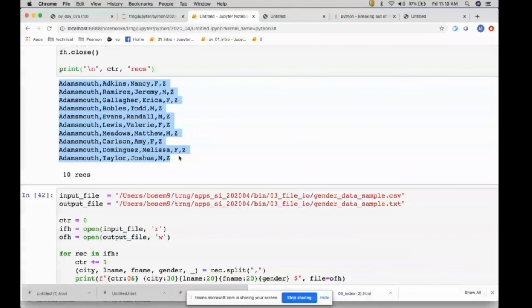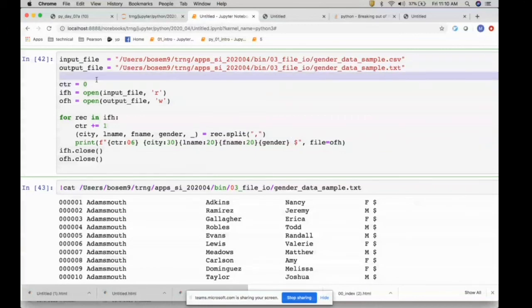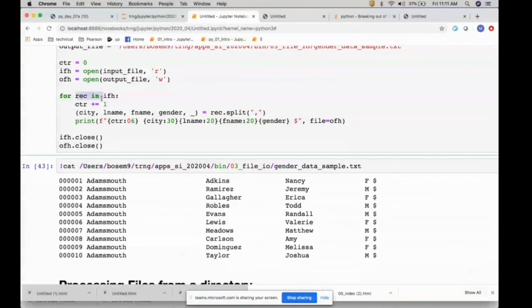So here we have an input file, some file name .csv, and an output file, the same file name with a .txt extension. We have a counter variable because, in addition to creating a fixed-format file, we also want to put a sequence number in the file. So we open both files, one in read mode and one in write mode. And then we read from the input file, and we increment the counter.